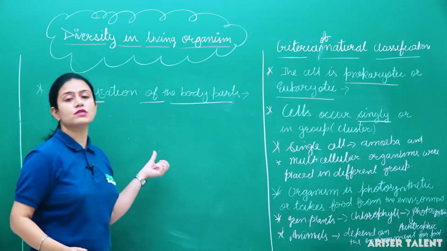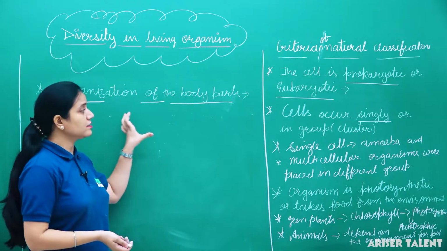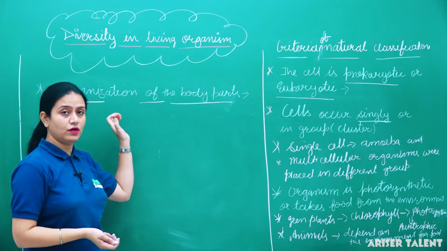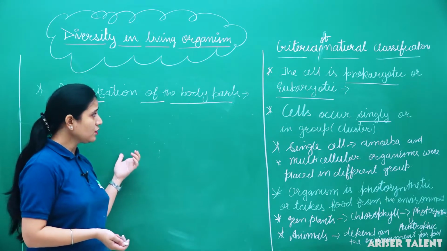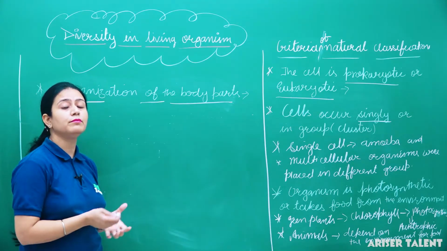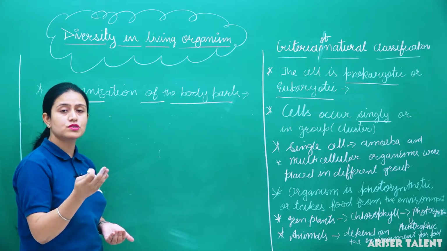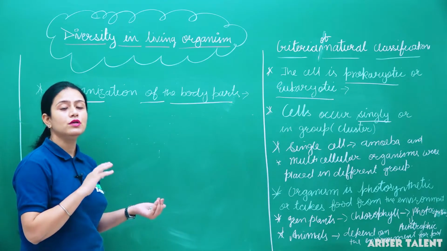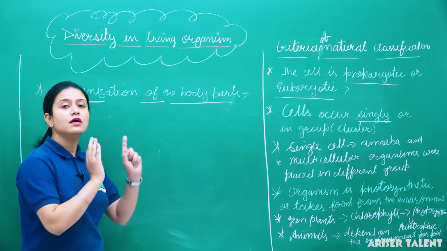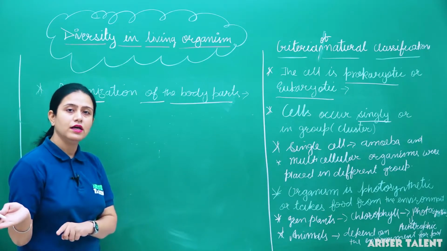This was another criteria for the natural classification: what kind of organization of the body parts the organism has. Okay, if we talk about the plants, then the plants are differentiated into stem, leaves and roots. But if we talk about the animals, their body is not differentiated into stem, roots and leaves. Thus, plants were categorized into different groups and animals were kept in a different group.